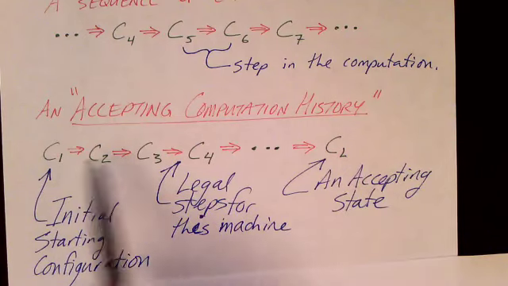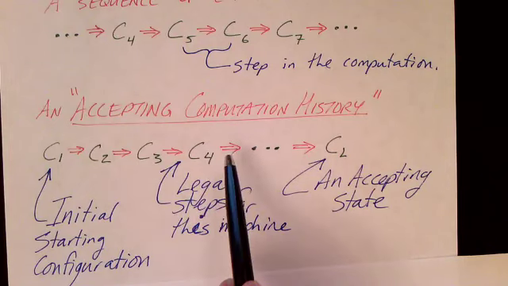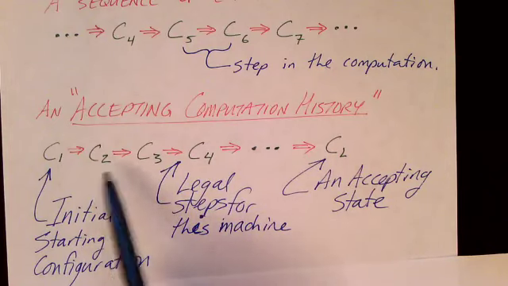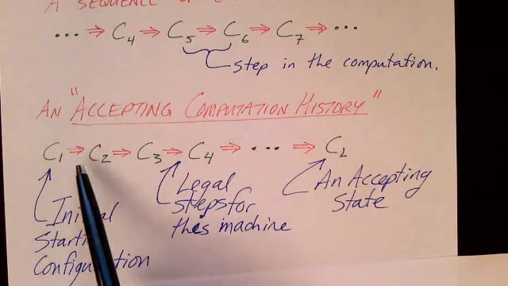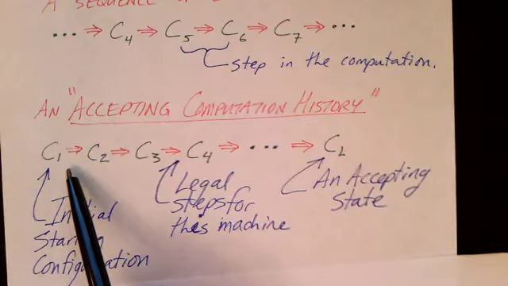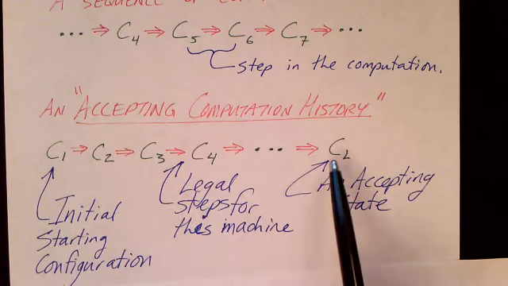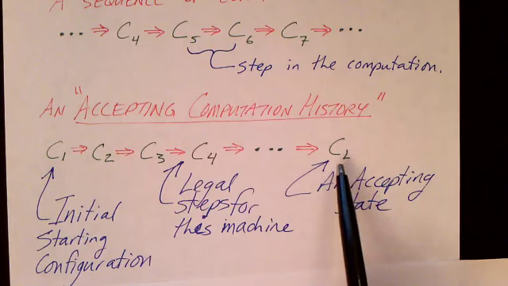So an accepting computation history is a sequence of configurations, like I've shown here, such that the first configuration in the sequence is the starting configuration, where we're in the initial state and the head is positioned to the left of the first symbol on the tape, and the tape contains the input string to the computation. And the last configuration in the history shows the Turing machine in an accepting state.